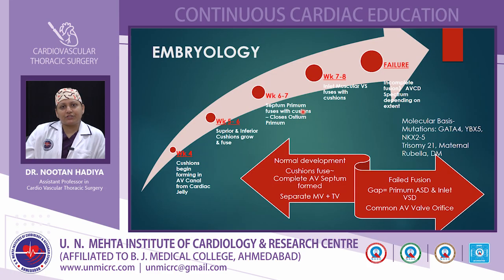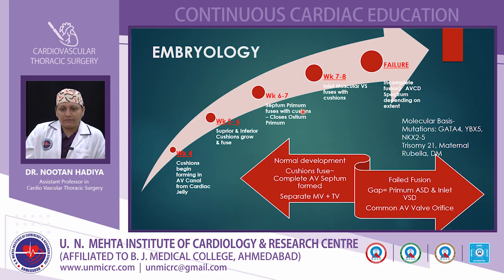Coming to the embryology, if we can say it in one sentence, it is the failed fusion of endocardial cushions between 4 to 8 weeks of gestation. In week 4, the cushions begin forming at the AV canal from the cardiac jelly. In weeks 5 to 6, the superior and inferior cushions grow and fuse.